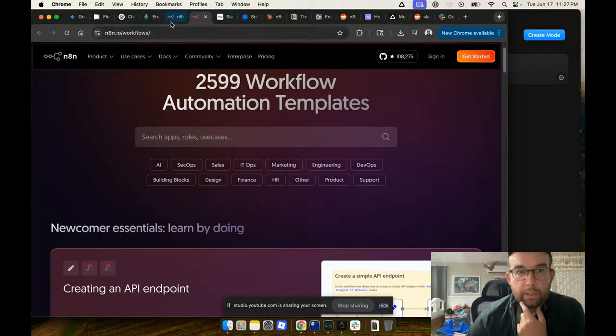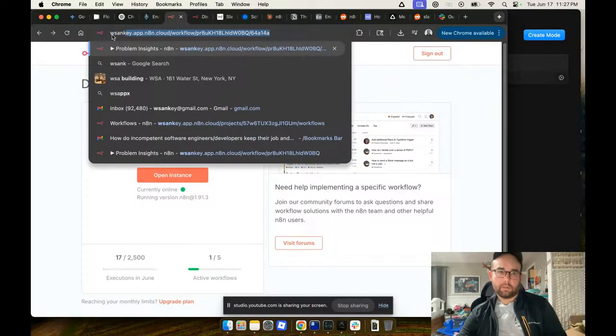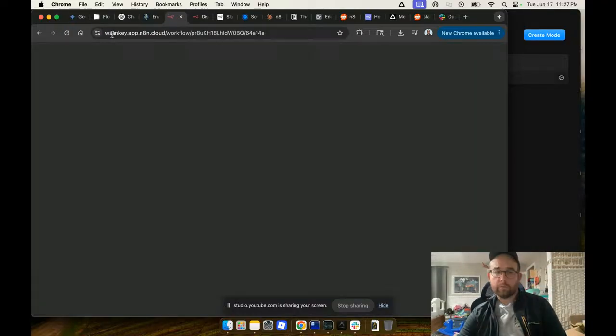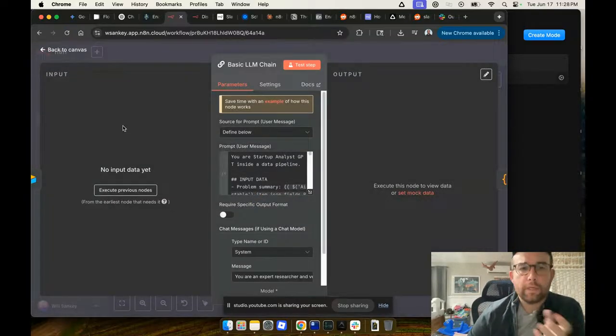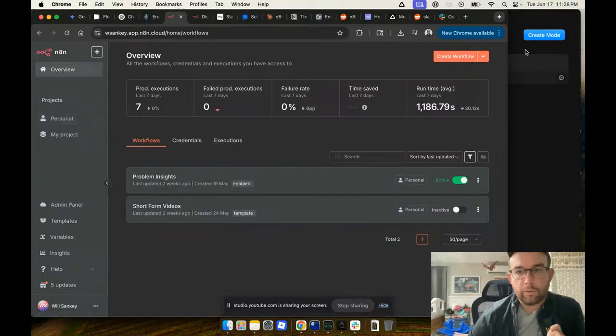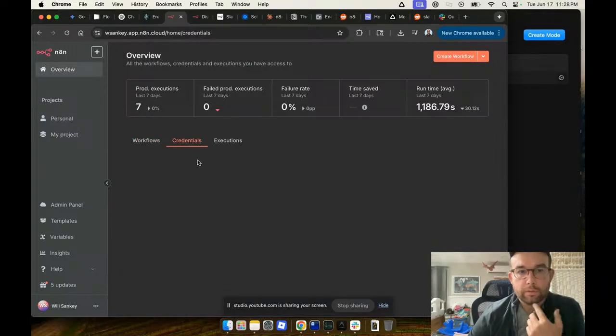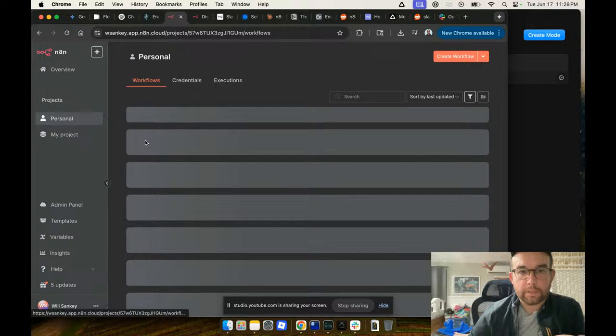So why is it that I have to... why is it that my credential isn't saved for my new workflow? Credentials, Slack account in my personal workspace.